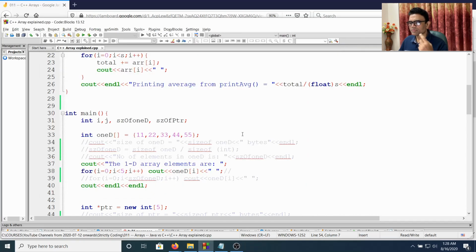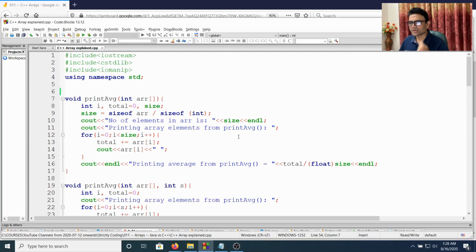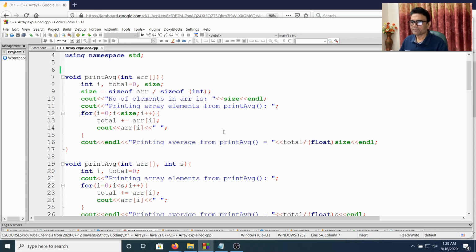So no problem whatsoever, okay. But now, so therefore we can convince ourselves that a pointer and array name can be used interchangeably to represent a collection of data, of homogeneous data, okay.